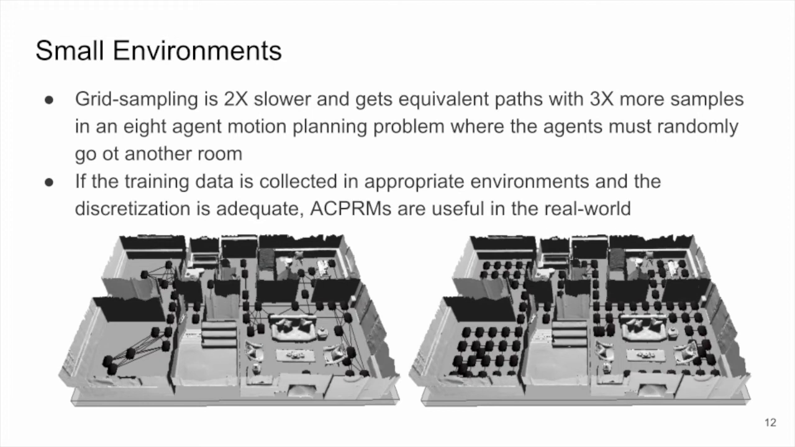We have a couple of experiments that show some of the main features of ACPRMs. First, we show that our method can be used to find solutions in environments obtained from real-world 3D scans. The sparse roadmap on the left is an ACPRM, and it finds solutions for 8 agents 2 times faster than grid sampling, shown on the right. As can be seen, grid sampling, or a grid discretization of the environment, results in 3 times more states, but equivalent paths in terms of path length.